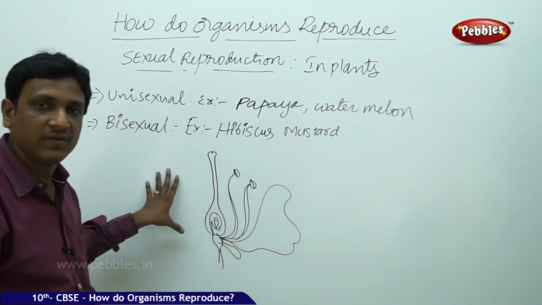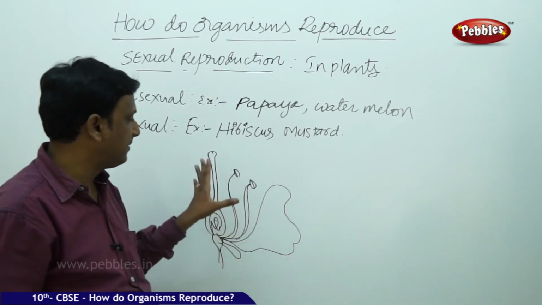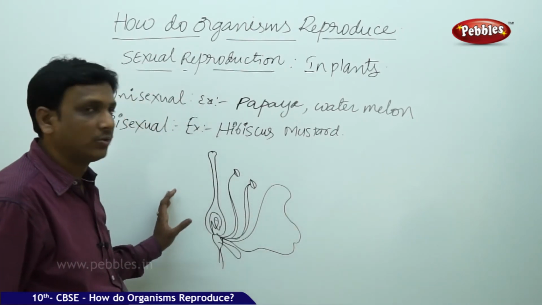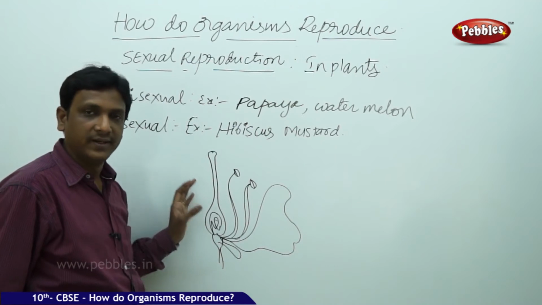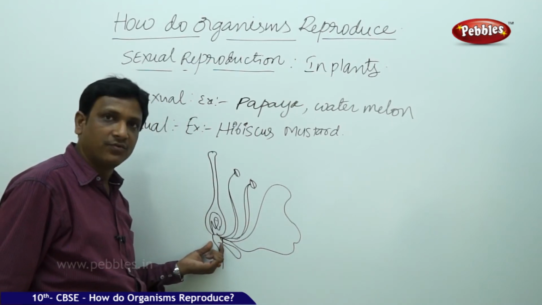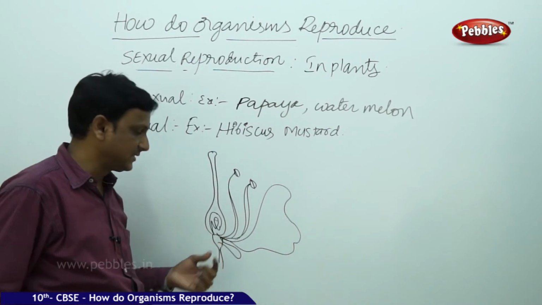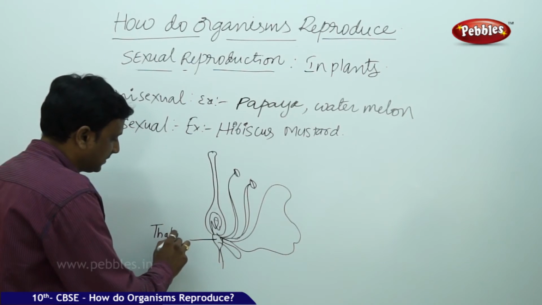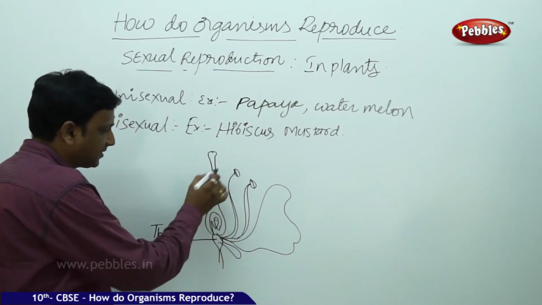Here we have different parts of a flower. This is a bisexual flower which has both the female and male reproductive parts. We have already studied the structure of a flower. It consists of different parts. A flower consists of a base called the thalamus, on which all the other parts are embedded.